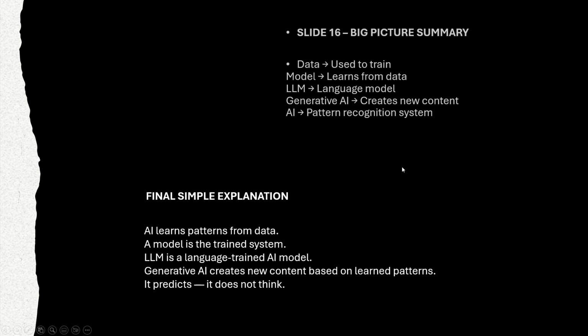The final simple explanation: AI learns patterns from data. A model is the trained system. LLM is a language-trained AI model. Generative AI creates new content based on learned patterns. It predicts, it doesn't think.